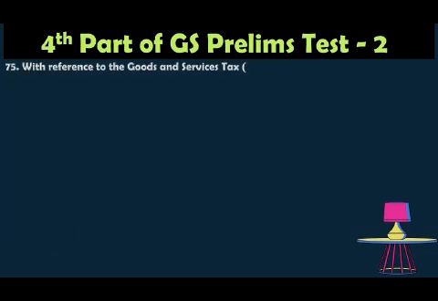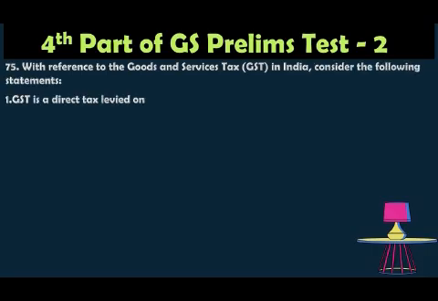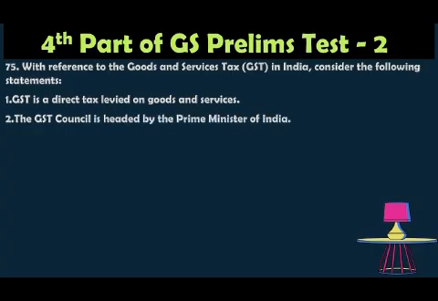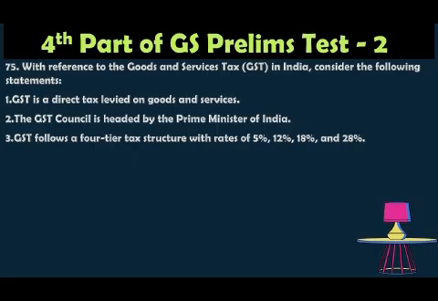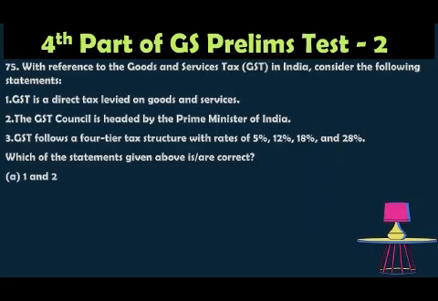Question number 75. With reference to the Goods and Services Tax in India, consider the following statements. 1. GST is a direct tax levied on goods and services. 2. The GST Council is headed by the Prime Minister of India. 3. GST follows a four-tier tax structure with the rates 5%, 12%, 18% and 28%. Which of the statements given is correct? Option A, 1 and 2 only. Option B, 1, 2 and 3 only. Option C, 3 only. Option D, 1, 2 and 3. The correct answer is 3 only.